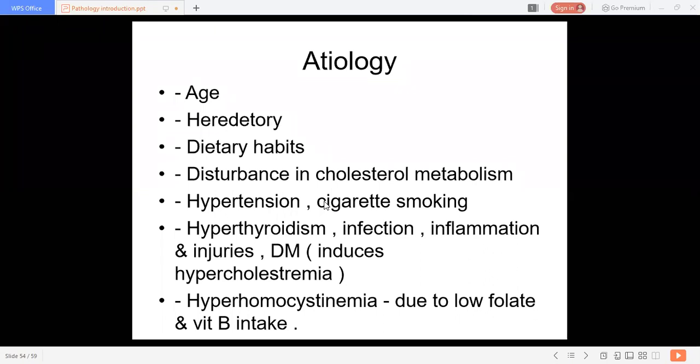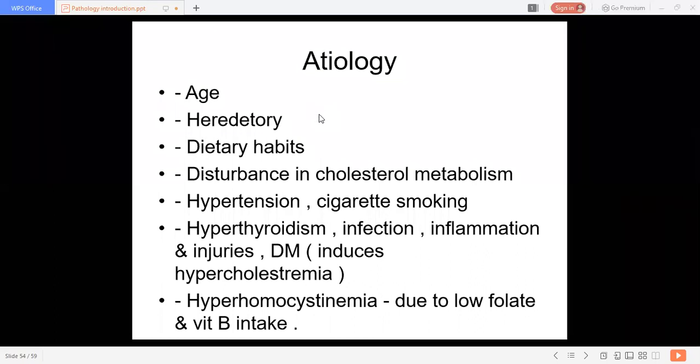Which is the toxin present in tobacco? Yes, nicotine. Whenever it gets absorbed, it causes degenerative changes in the intima and injury to the endothelium occurs. So cigarette smoking is very, very injurious to health, and that person will land into atherosclerotic changes.